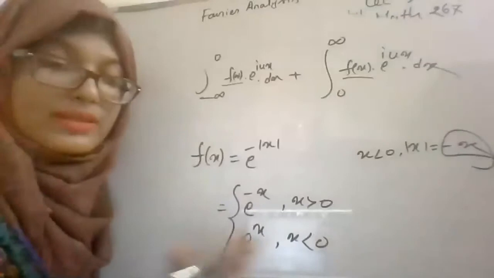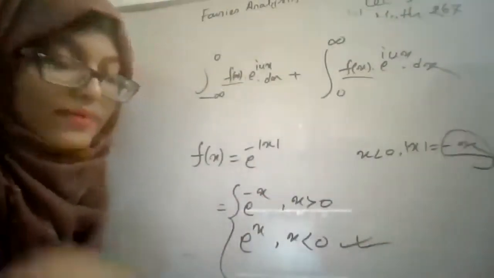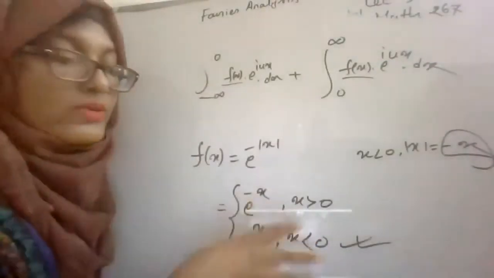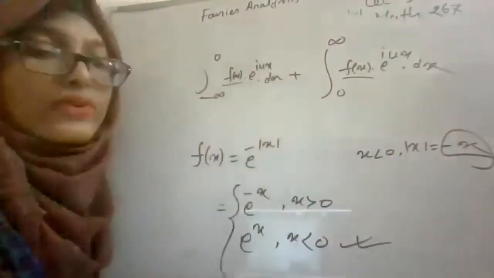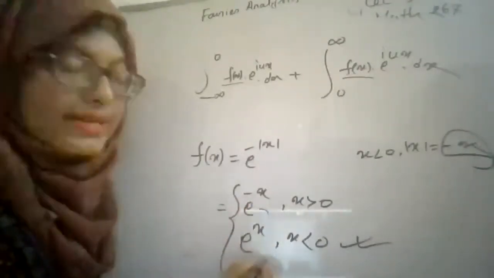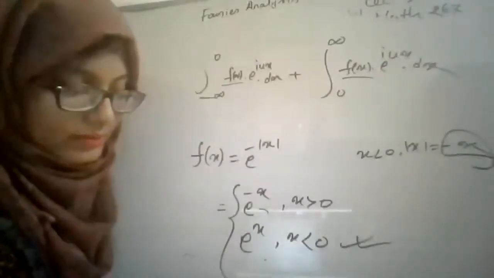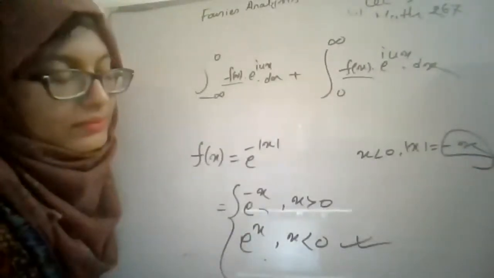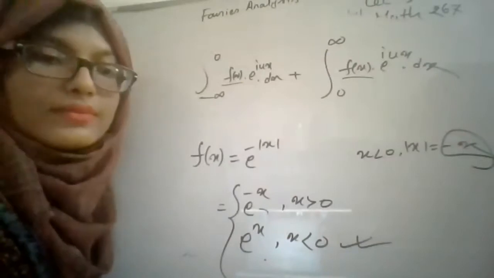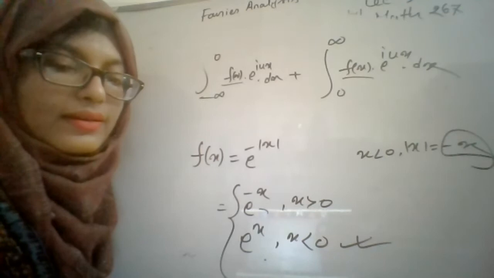Is it okay to understand? I'm asking all of the students, have you understood why we are using these two sub-intervals and the values for f of x for the two sub-intervals? One is this and another is this. Is it clear? Do you understand? Yes, ma'am.